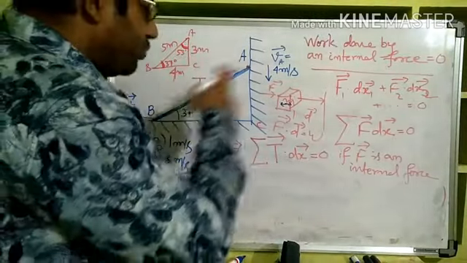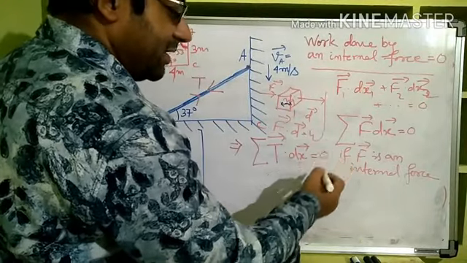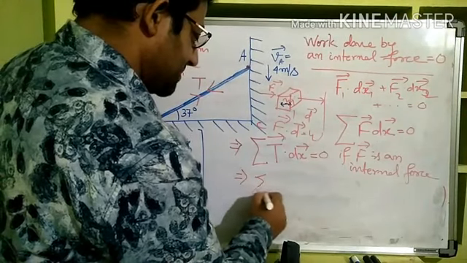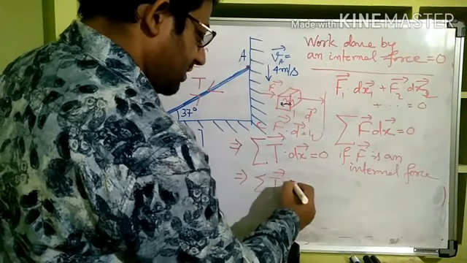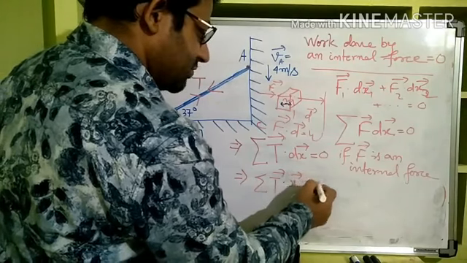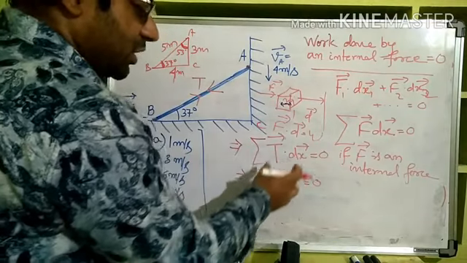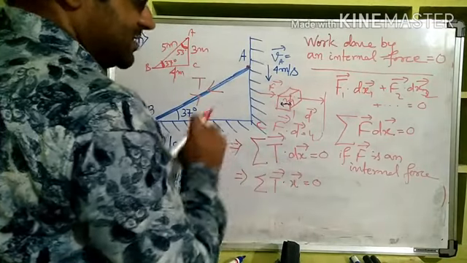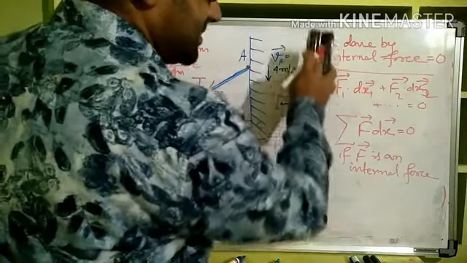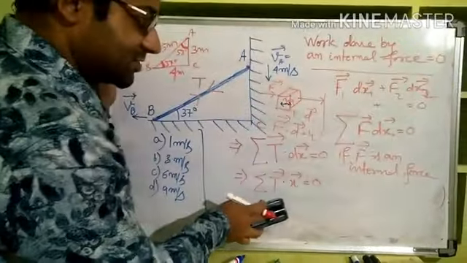Now, if two displacements are happening in the same time, then dividing by dt, the summation of T dot x is equal to 0. This is a small work done, right? So the total work done, T dot x, is equal to 0. I have just explained where this comes from, but what the trick is, is this only.